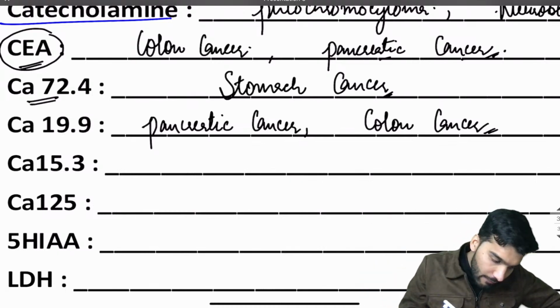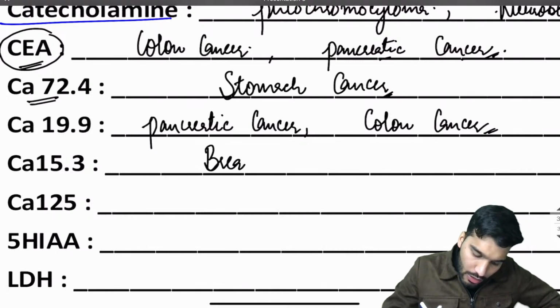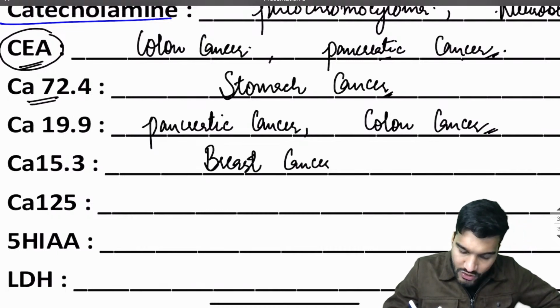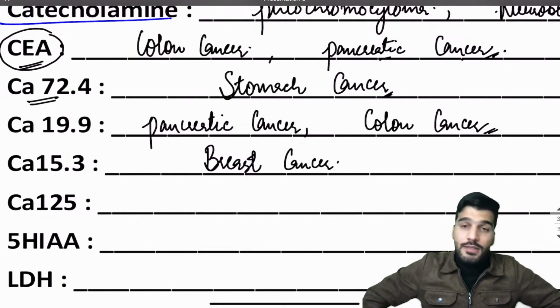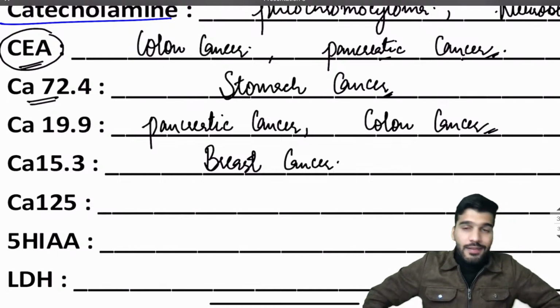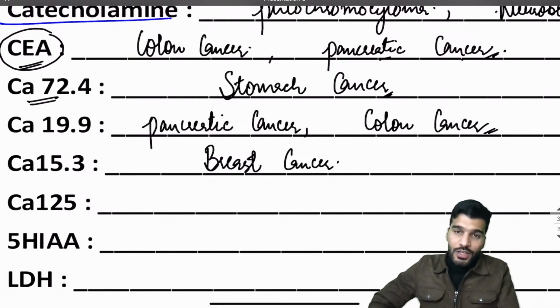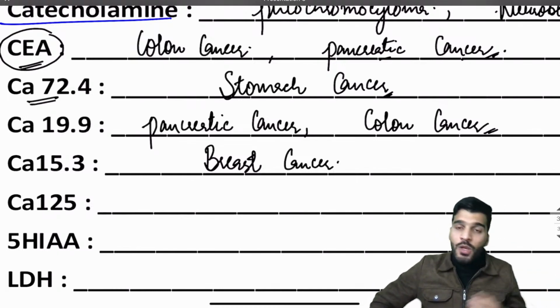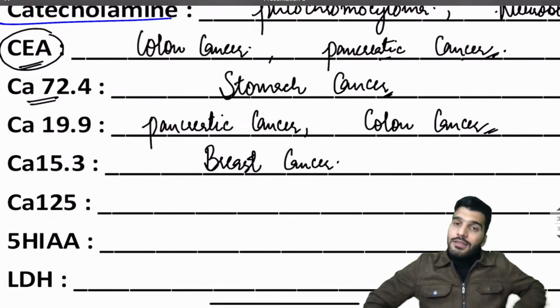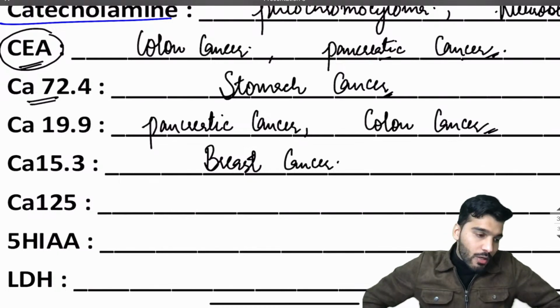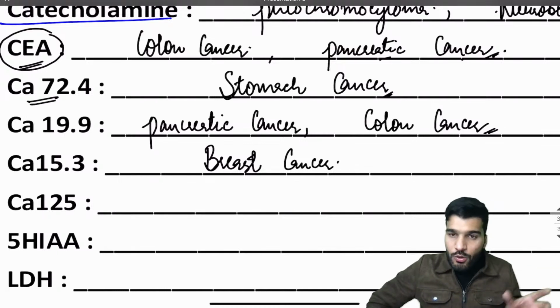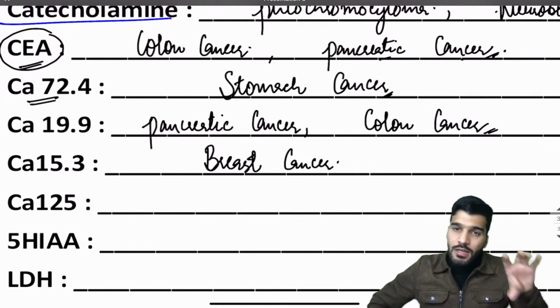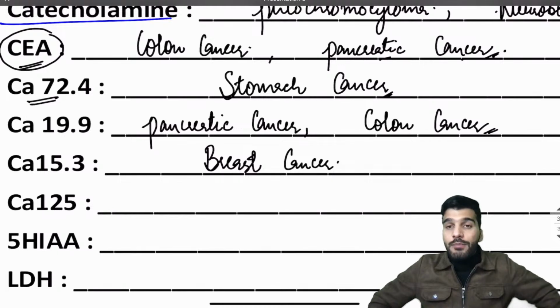Is that clear? CA15-3, that's going to be your breast cancer. So breast में क्या है? Most common gene associated with breast cancer. What will be your answer? So answer is going to be P53. Then greenish discharge, duct ectasia, red discharge, duct papilloma. Okay. Then thrombophlebitis of the breast is Mondor's disease. Okay. Giant breast tumor, phyllodes tumor. Okay. Then a patient coming to you with popcorn calcification on mammography, that's a 30-year-old with a mobile mass, Mickey Mouse sign, that's going to be your fibroadenoma.